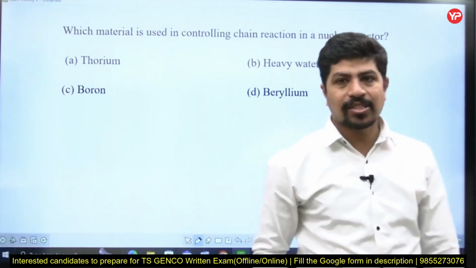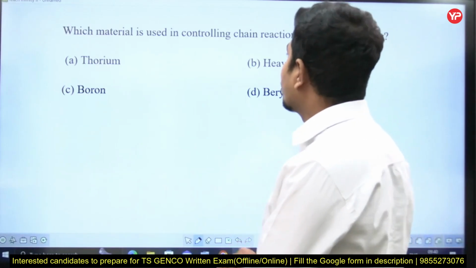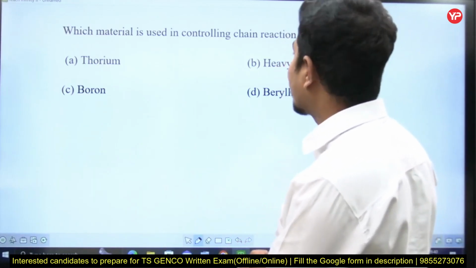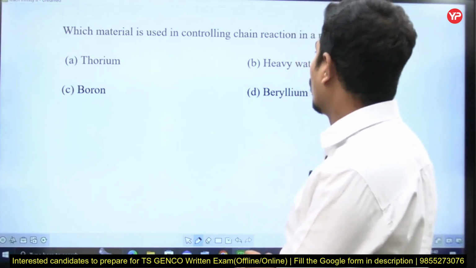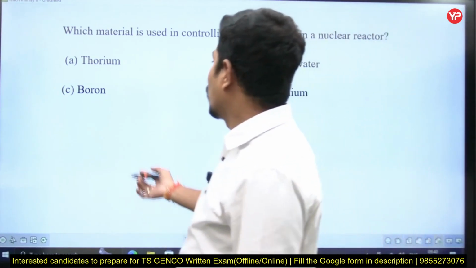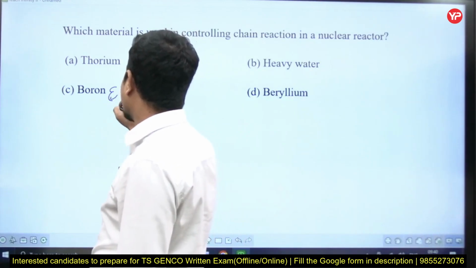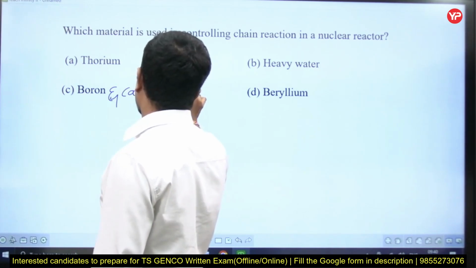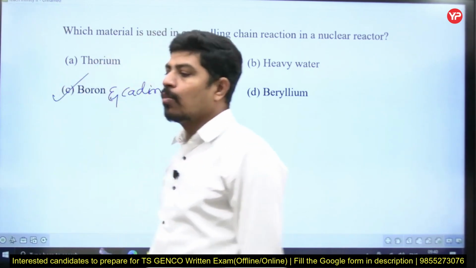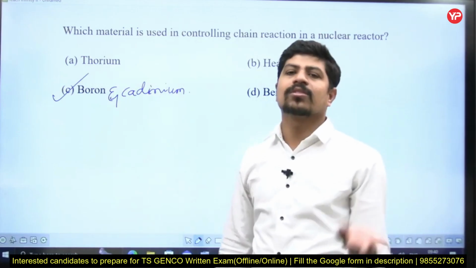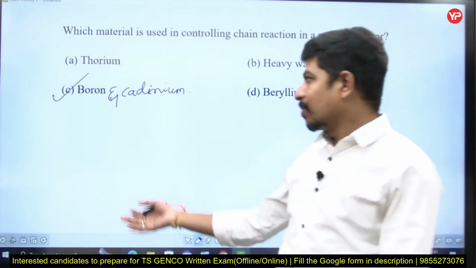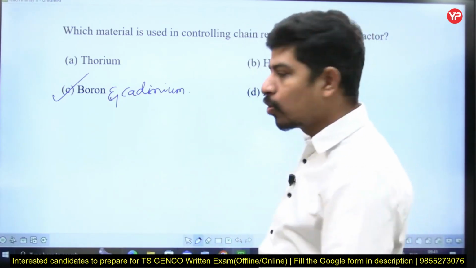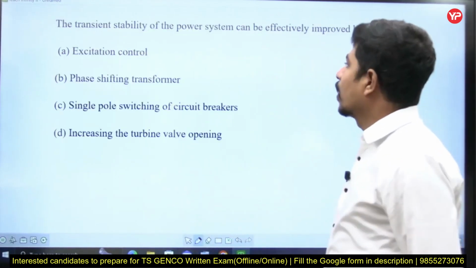Let's go to the next question: which material is used in controlling the chain reaction in a nuclear reactor? Thorium, heavy water, boron, beryllium. Boron and cadmium are also used. Cadmium, okay. As cadmium is not there, we are taking boron. Boron is the material. For theory questions, if you know the answer, you can directly tick. Sometimes he may not give boron if he is giving cadmium; then cadmium is the answer. He may give both also, right? Let's go to the next question.